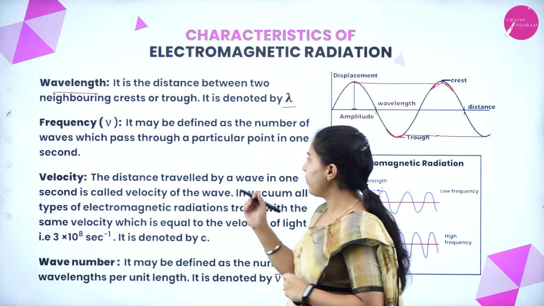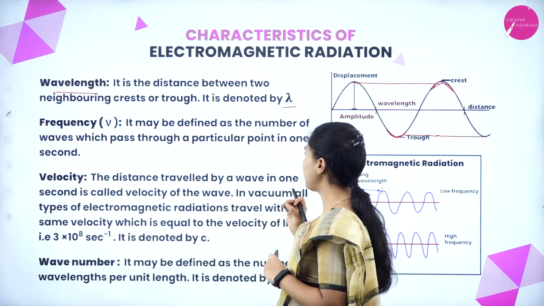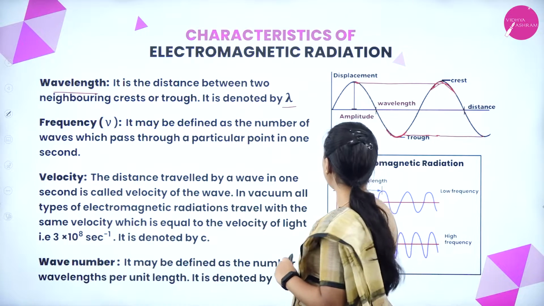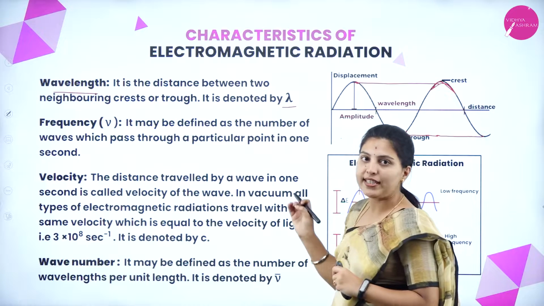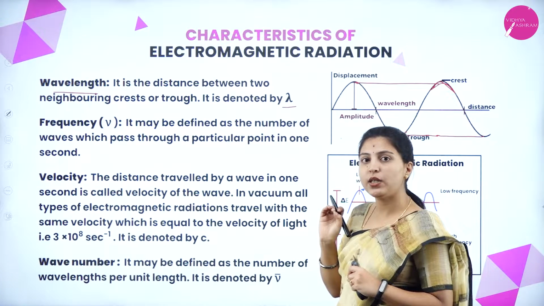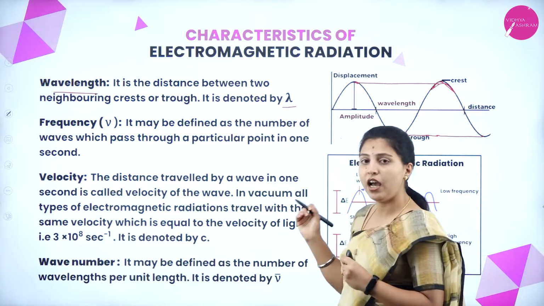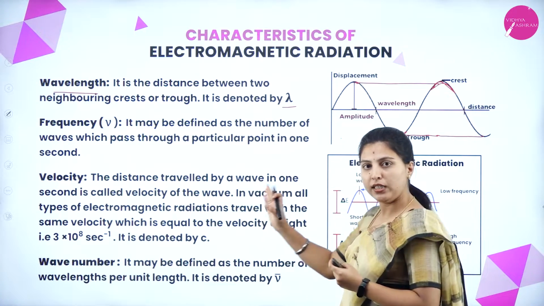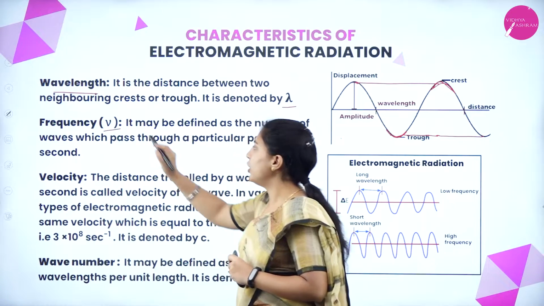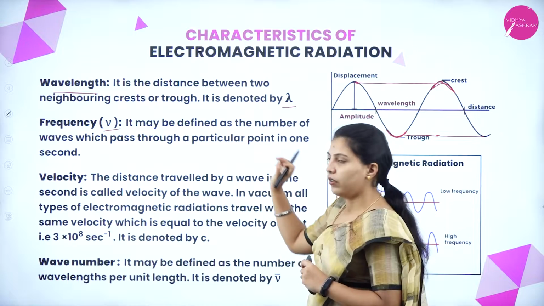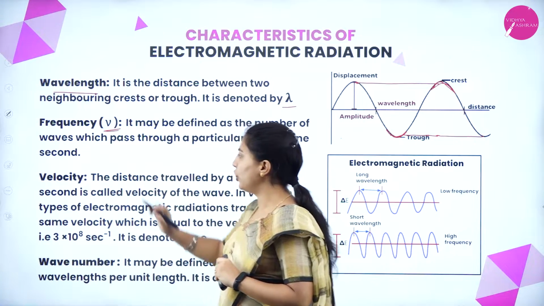Next, frequency. It may be defined as the number of waves which pass through a particular point in 1 second. If there is a point here, how many waves will reach or pass in 1 second, this we call frequency. In 1 second, how many waves will pass through that particular point. It will be designated as nu. It looks like a V but a little bit tilted, so we call it nu.